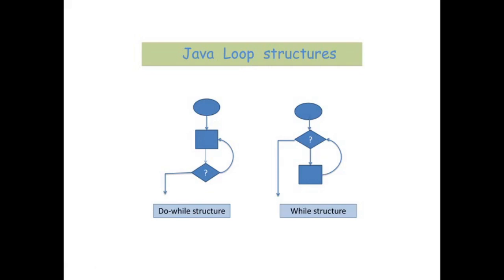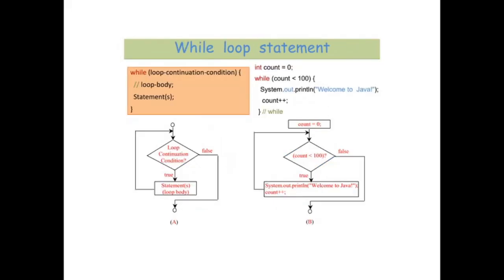In the while structure, the condition is checked first and then the statements are executed. If the condition, suppose, falls outside the range of this test, then it will not go inside the block at all. As far as the do while structure is concerned, first of all the statements will be executed, then it will go outside by checking whether the condition has been met or not. So the condition is kept outside the block.